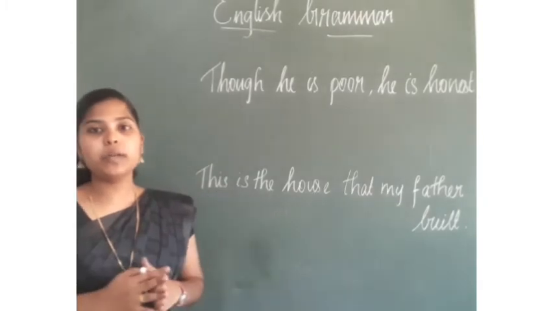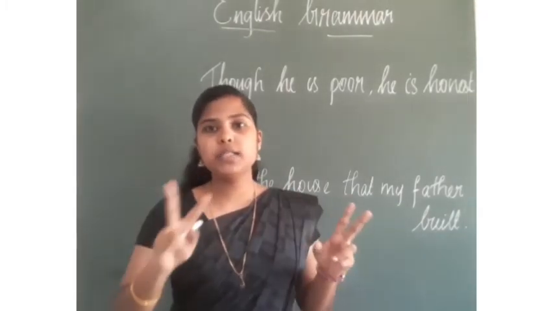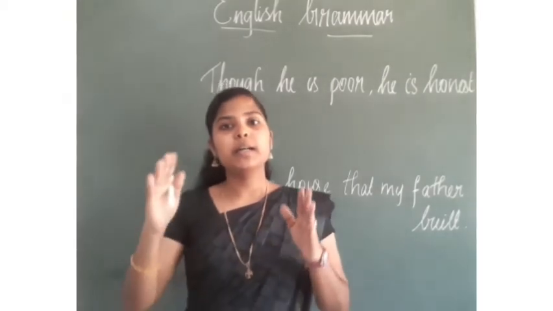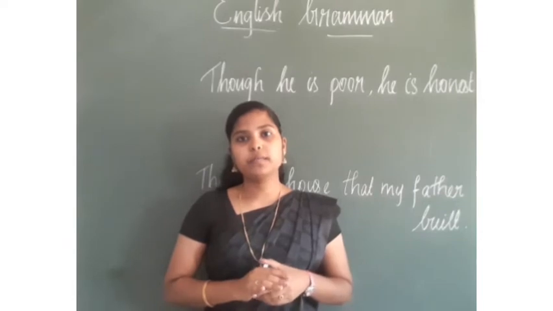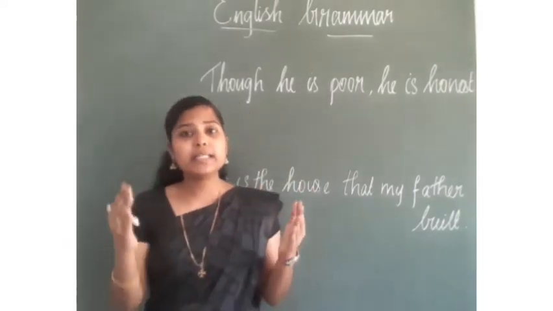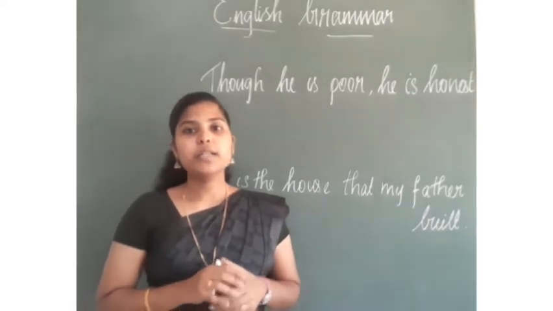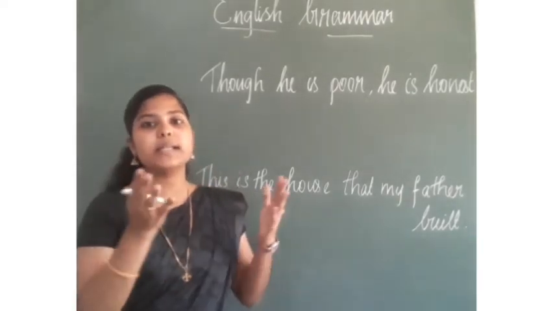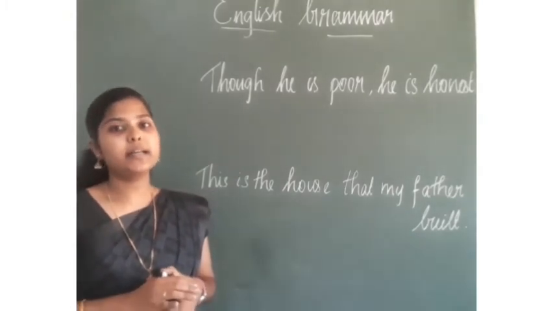So already I told you that clause is a part of a sentence. We can divide it into two. First is main clause, next subordinate clause. So how we are connecting these main clause and subordinate clause? To connect the main clause and subordinate clause, we are using subordinating conjunctions.